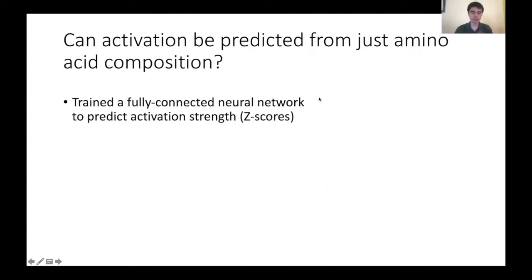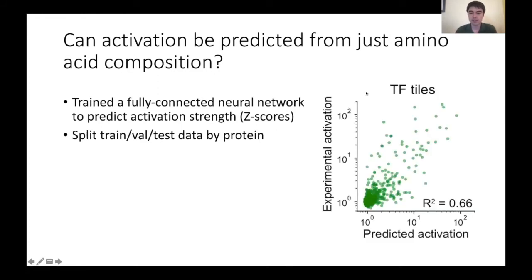So then we wondered, can we predict activation just based on amino acid composition? And to test this, we trained a simple, fully connected neural network to predict activation strength in the form of z-scores. And this network was given only amino acid composition. And we split our train, valid, and test data by protein because adjacent tiles have overlapping information. So we wanted to make sure those were all put into the same split. And in fact, this network performed quite well, just given amino acid composition, with an R-squared of 0.66. And this is showing the performance on test data.